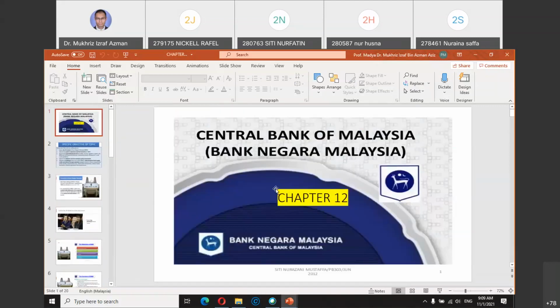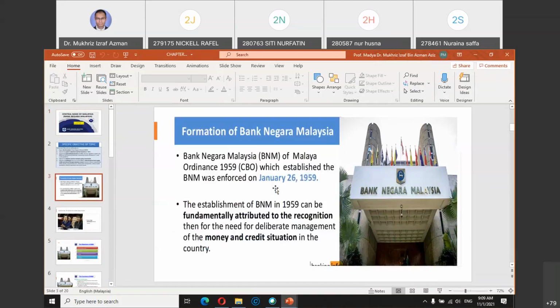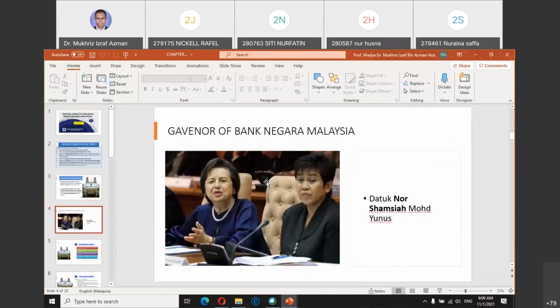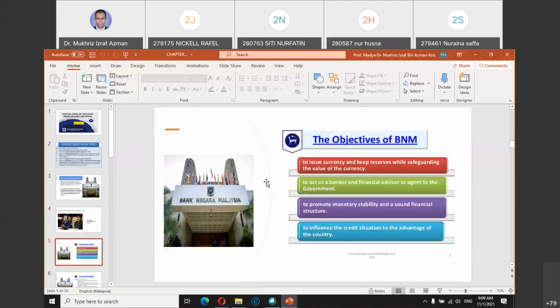If you look at topic number 12, the focus is on the role of the central bank. Most of the content here is on the history, when it was established. But the main thing that you need to know is the basic functions of the Central Bank of Malaysia.